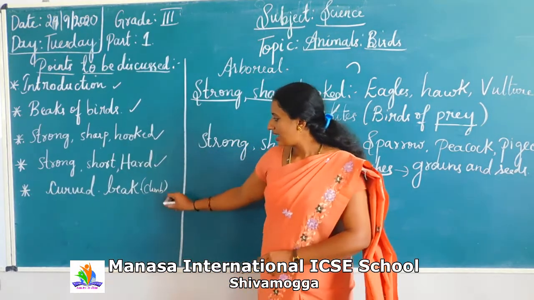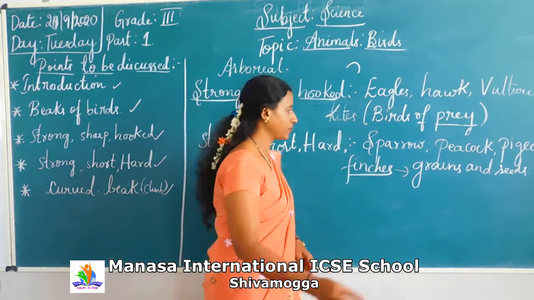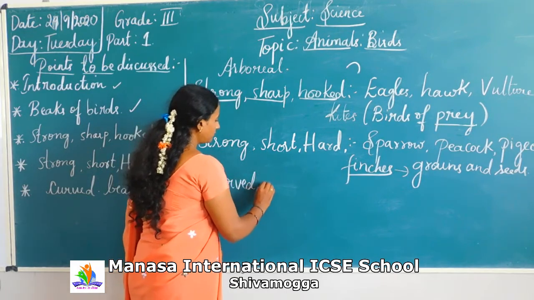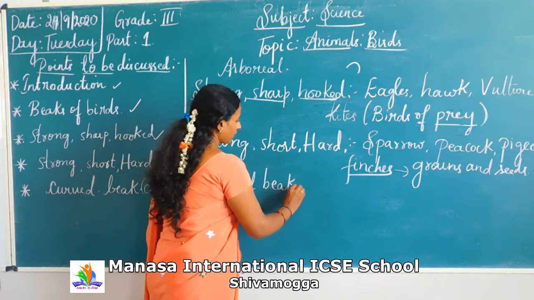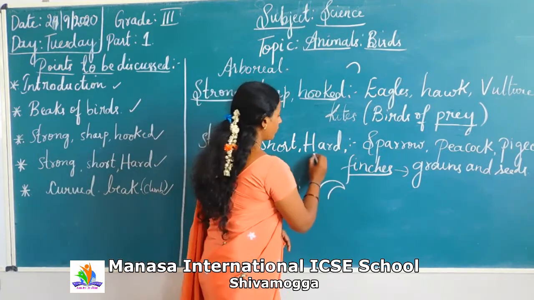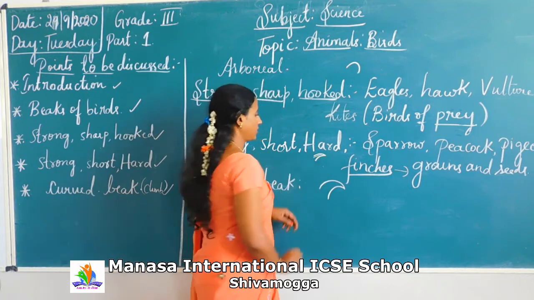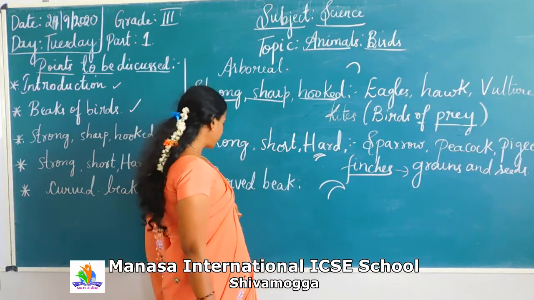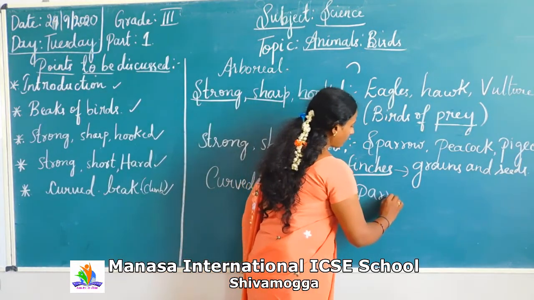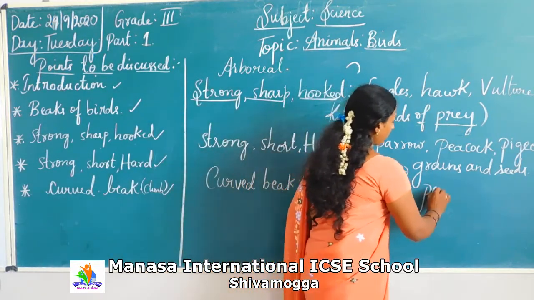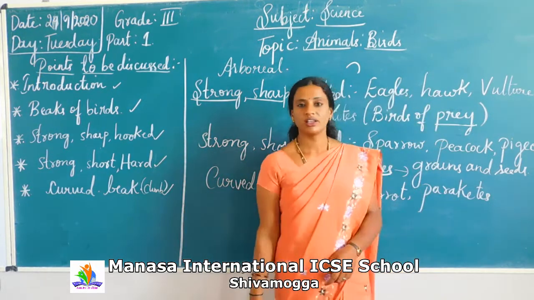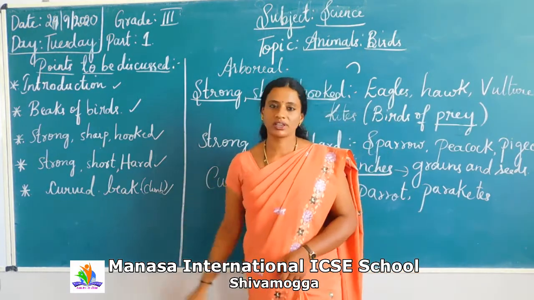So next, it is the curved beak. The next type we are going to study is the curved beak. Okay? Curved beak. This is a very small beak, right? This is small, then curved. Examples we can give are parrot and parakeets. They have the curved beak.